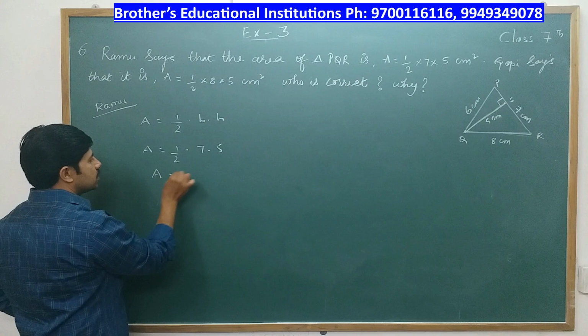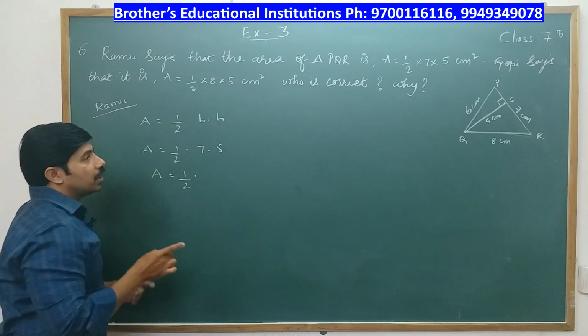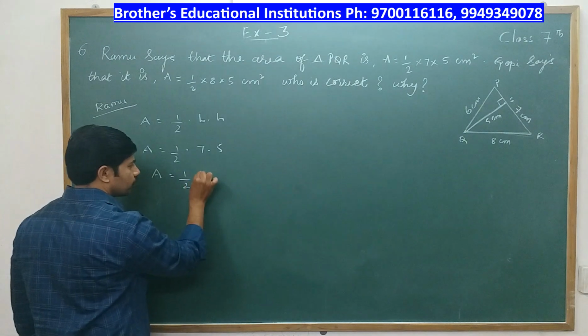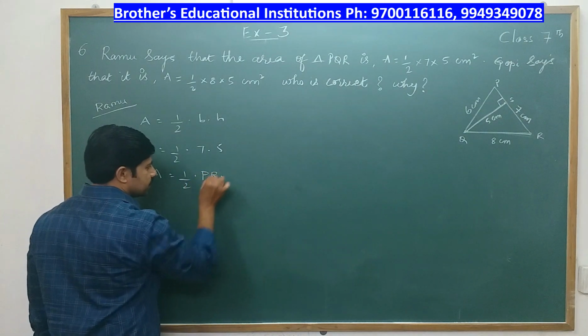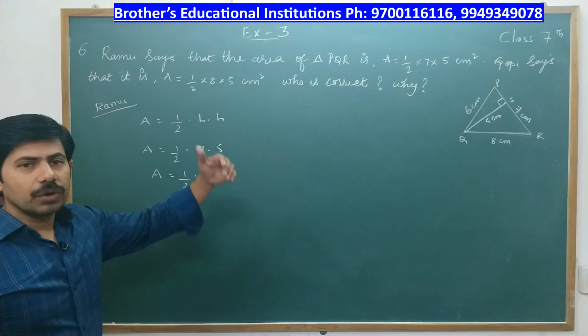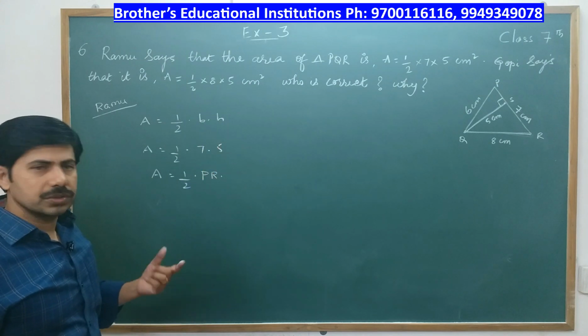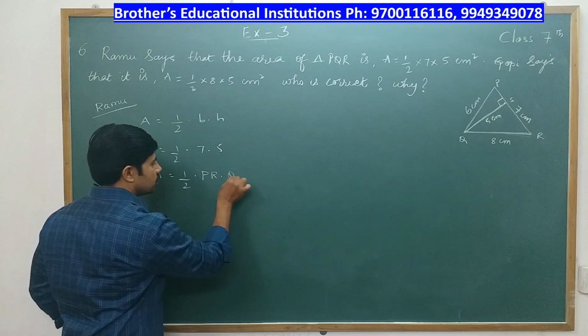So area is half into 7. What is 7? 7 is nothing but base. So I write PR. So this is base. And what is height? Height is always perpendicular to the base. So according to Ramu, the height is QS. So it is exactly right. So this is QS.